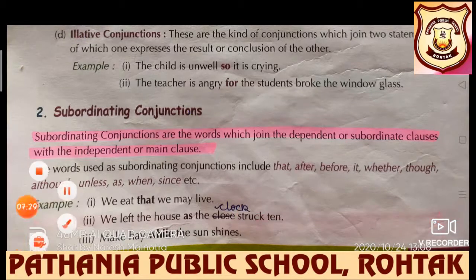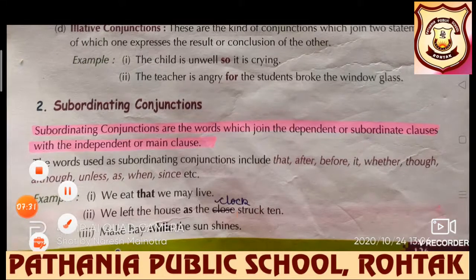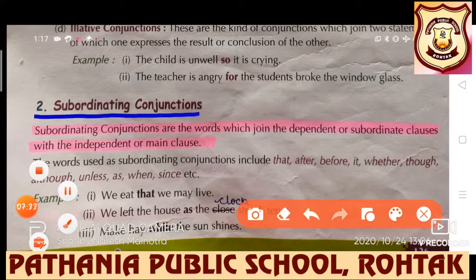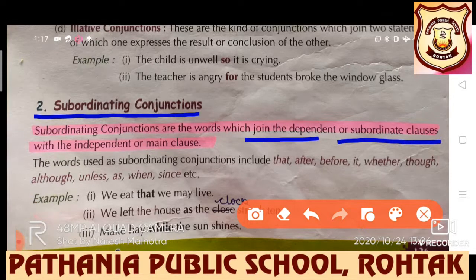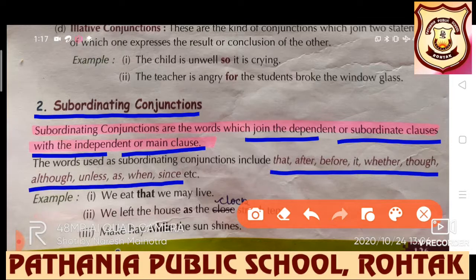Next we have subordinating conjunction. In subordinating conjunctions, these are the words which join the dependent or subordinate clauses with the independent or main clause. And which are those conjunctions? These are that, after, before, if, whether, though, although, unless, as, when, since, etc.